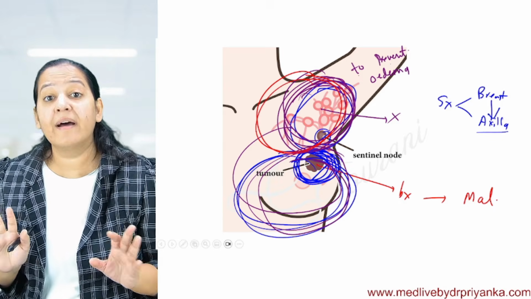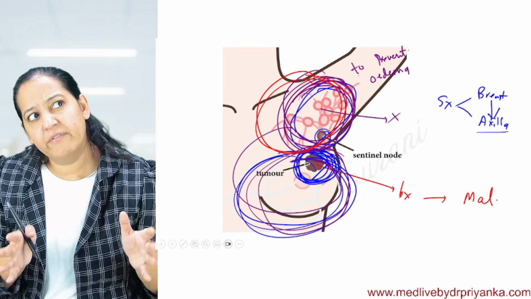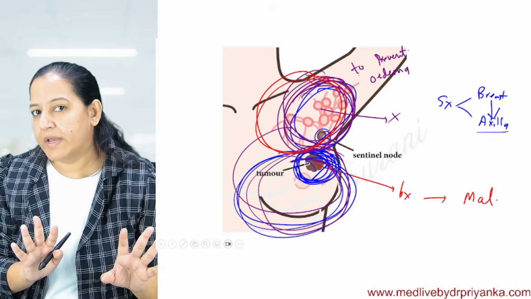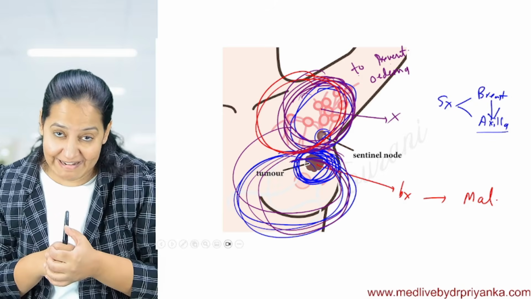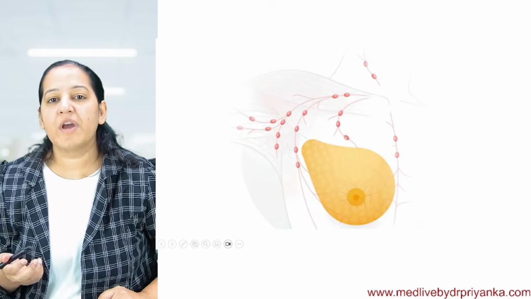Okay, you are getting my point. If they are involved, there is no way; saving life is more important. The lady will live the remaining life with this comorbidity, lymphedema. At least she will survive. But if it is not involved, why shall I unnecessarily remove it and give lymphedema for the entire life? You are getting my point, what I mean to say. Yes or no? So you may say, ma'am, before surgery, how do you want to know?